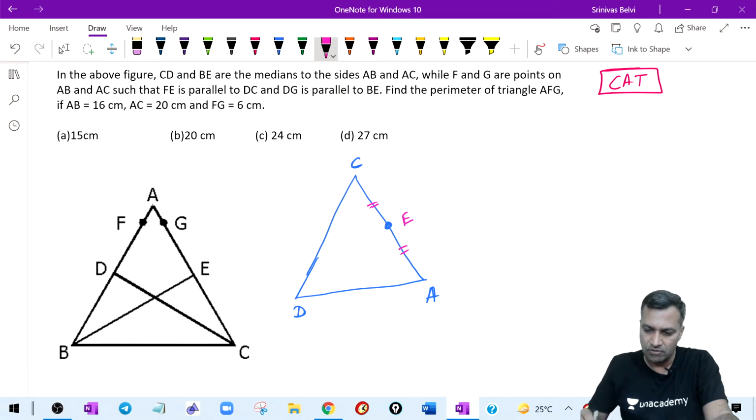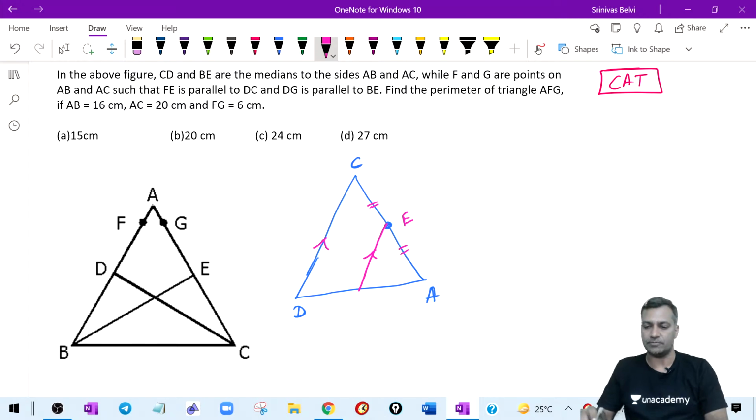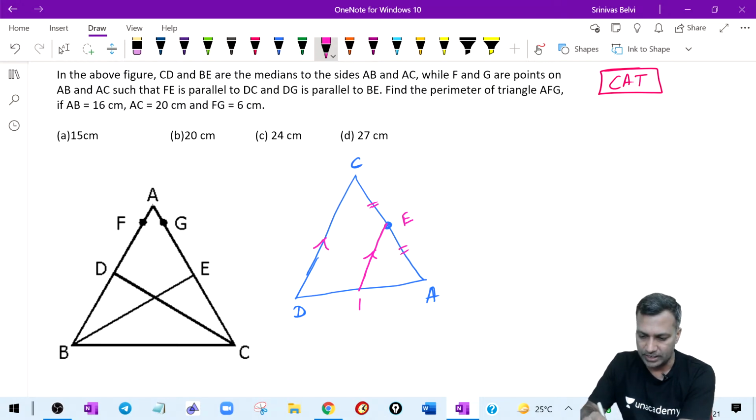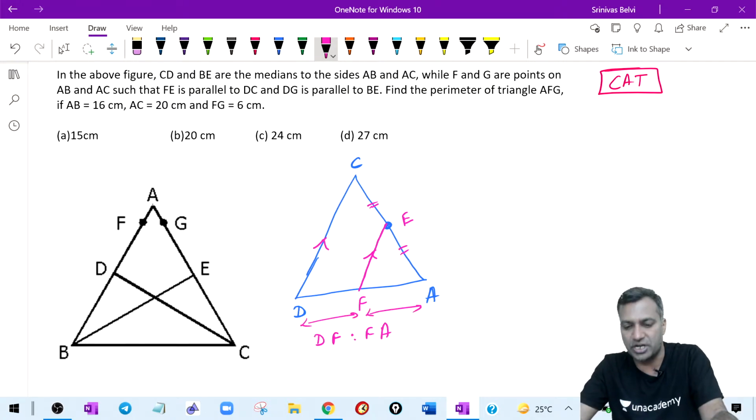From the midpoint E, I am drawing a line parallel to CD. Now let me call this particular point F. I want to understand the ratio of DF to FA. Put it in the chat.